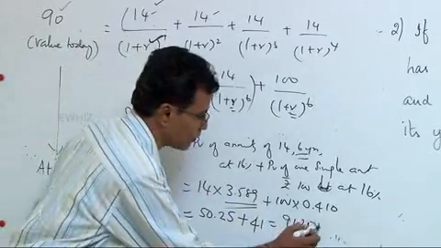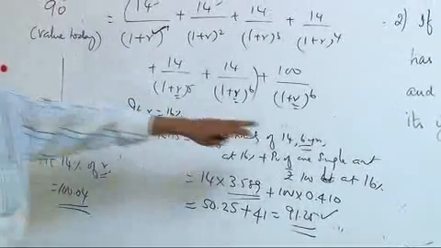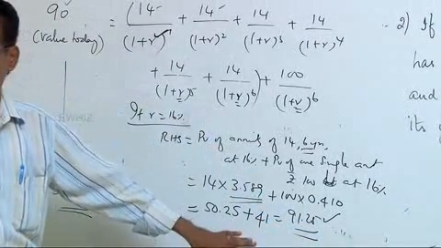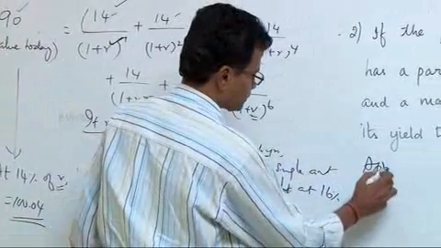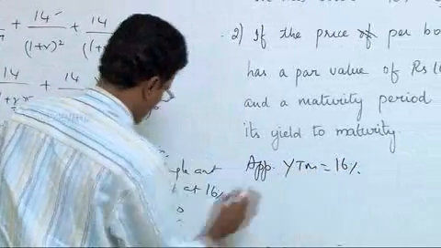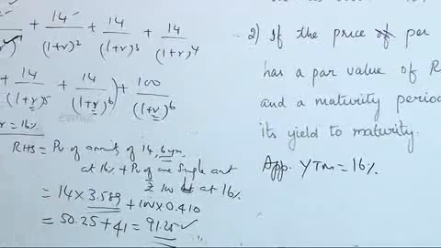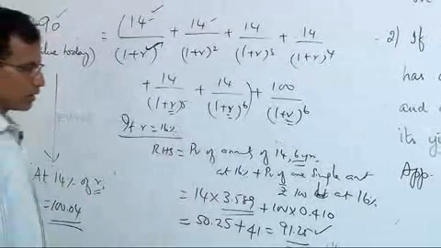At 16, it is 91.25. It is almost close to this figure. You can say roughly the yield to maturity is approximately 16%, because the right hand side is equal or closely equal to 90.